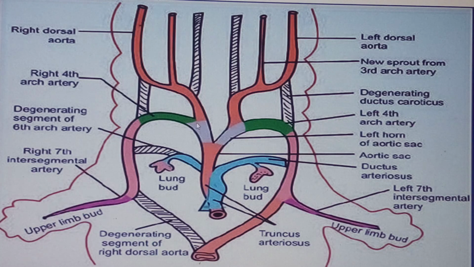The components, yes, will be, of course, this one that we find here, which will be the right fourth arch artery. It's as simple as that, the right fourth arch artery. And then continuing downwards, we have some portion of the distal portion of the right dorsal aorta, and then to continue into the limb bud, the right cervical intersegmental artery. Okay, so that is one thing that we see.